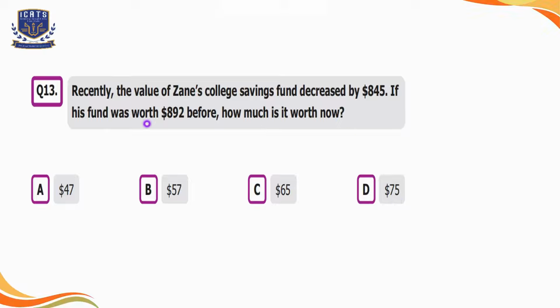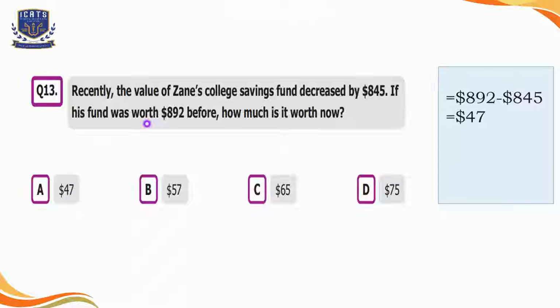As we can see, initially his fund was $892, but as it decreased by $845, we will subtract the amounts. The answer is $47. We can say that after the fund decreased, its worth is $47. So that is our option A.